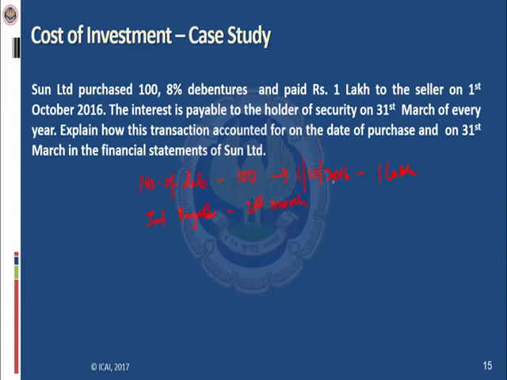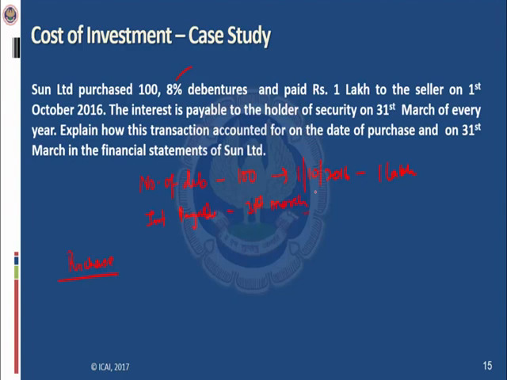So the date of purchase is 1st October 2016. The interest period is 31st March every year. It means Sun Limited has paid accrued interest for the 6 months which the seller has forgone. The rate of the debenture is 8%. We are assuming the face value of the debenture. In this question, the face value of the debenture is given, on which the entity will receive interest.